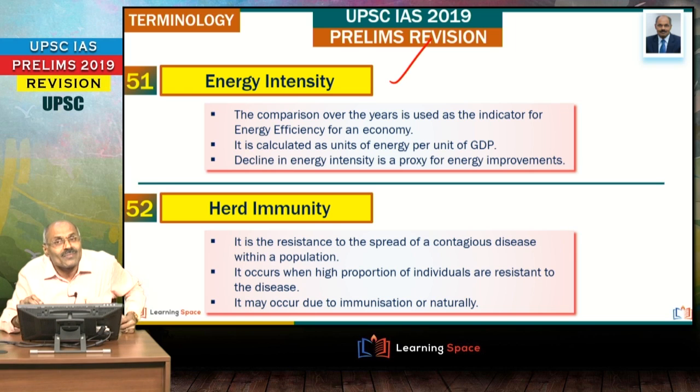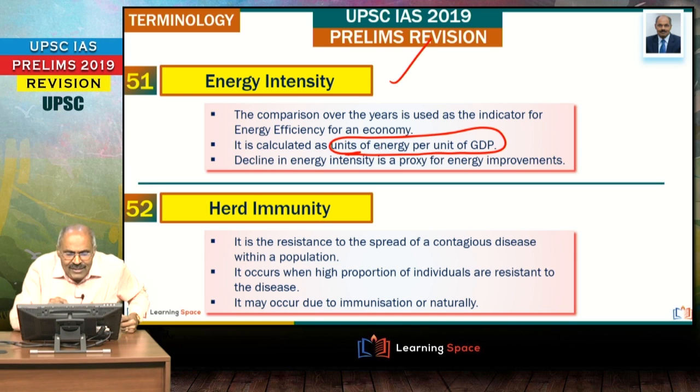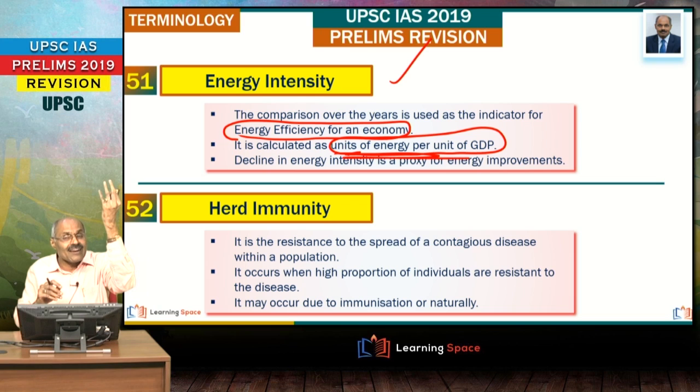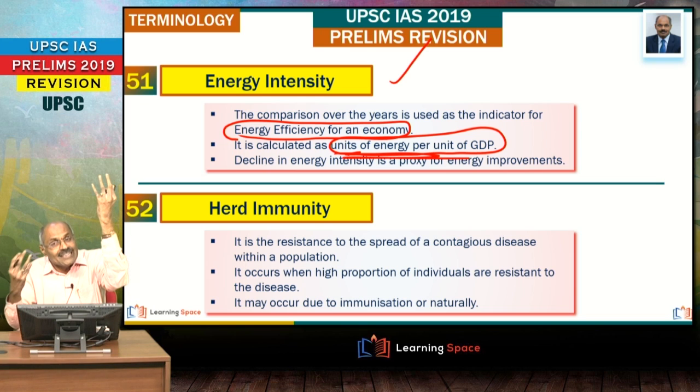Energy intensity. Energy intensity is unit of energy per unit of GDP. That means it is used as indicator for energy efficiency for an economy. So energy intensity is the term that is calculated just like this. It is units of energy required per unit of GDP. Which one is better? If it is more, it is better, or if it is less, it is better.